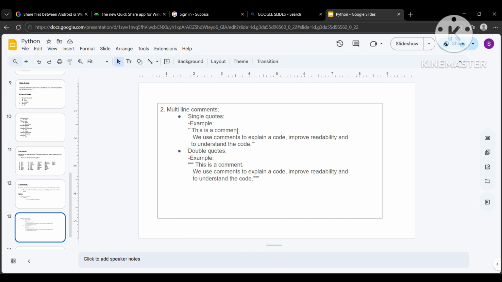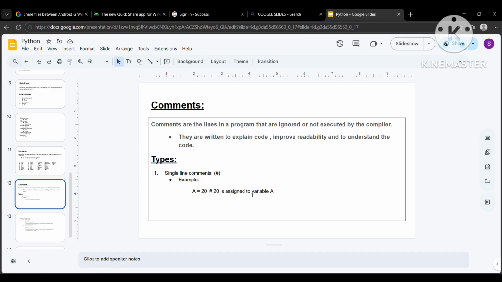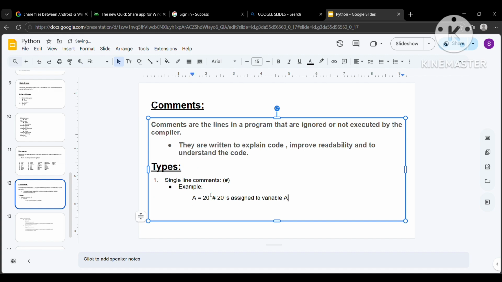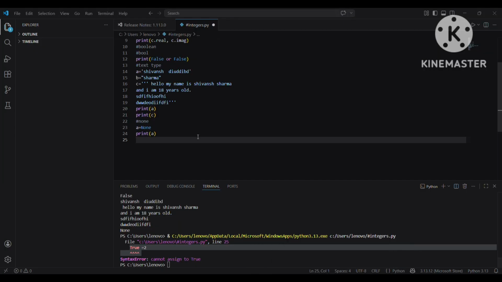So if you want to comment multiple lines, like here I've written, this is a comment. We use comments to explain code, improve readability, and to understand the code. It will automatically comment multiple lines, but hash cannot do the same. If I write something here, it will be considered as an input and it will throw an error. There might be syntax errors. So yeah, that's the difference between both of these. Let me just show you with an example.